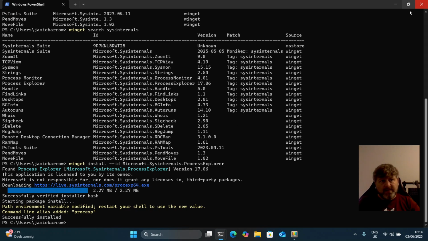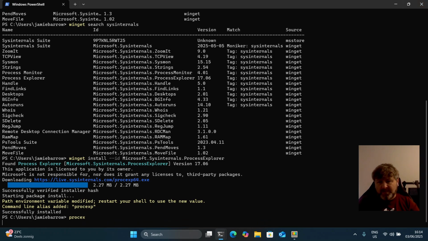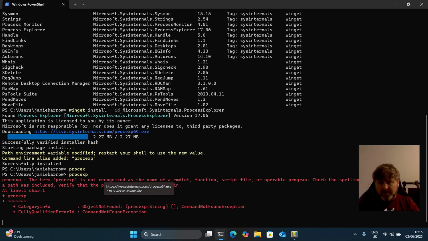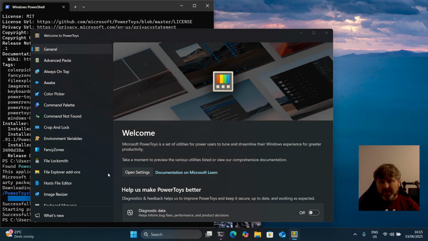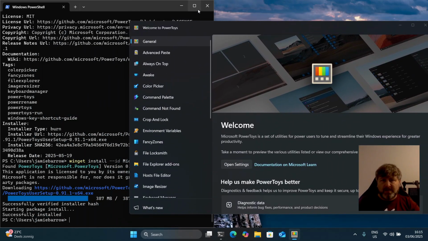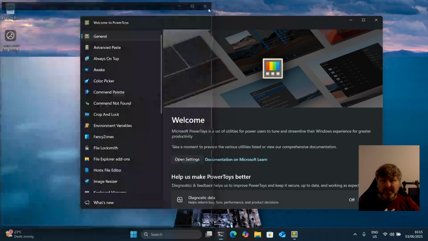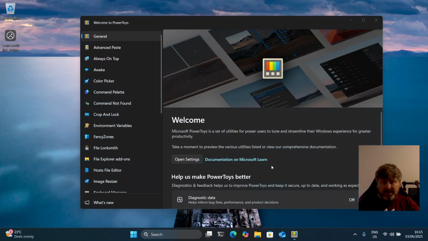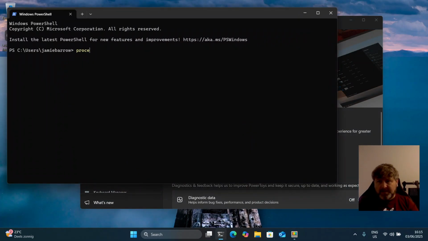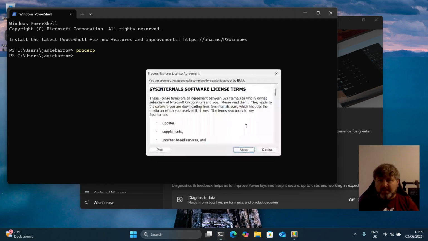It's quite quick. If I say proc exp, oops, I missed a letter there. Oh, I don't know what it's doing. You see it didn't load it. I have to restart my terminal for the path to be updated. It's not on the path. And we'll see as well PowerToys has finished installing. So let me just close Windows Terminal, reopen it, and say Process Explorer.